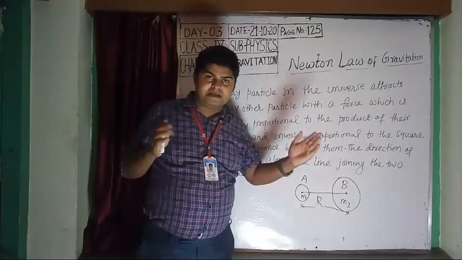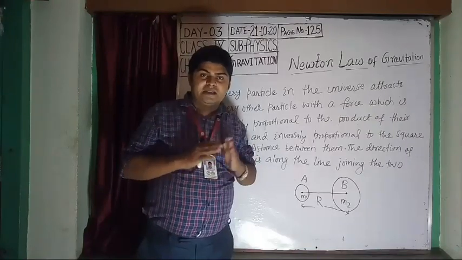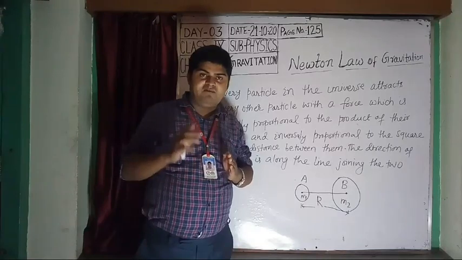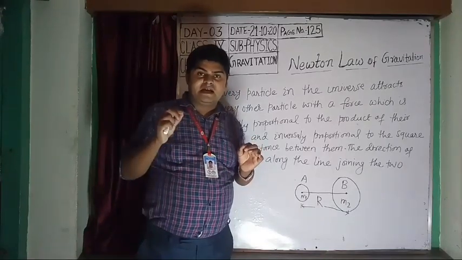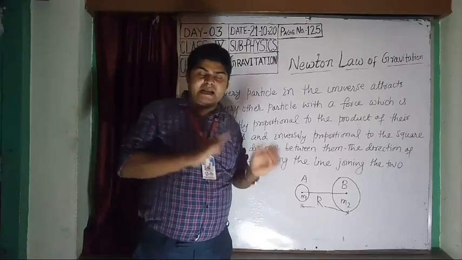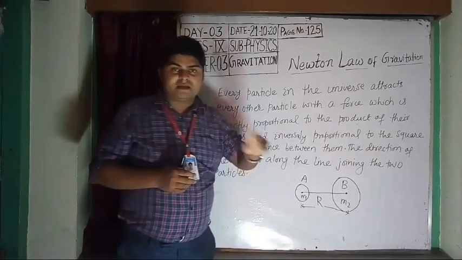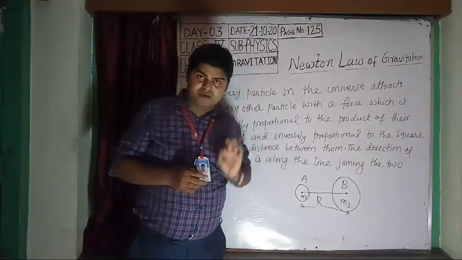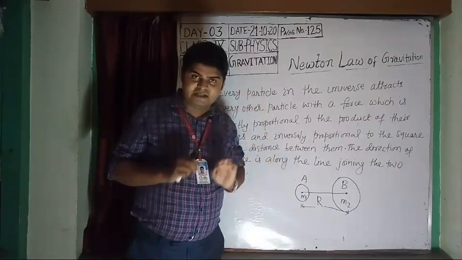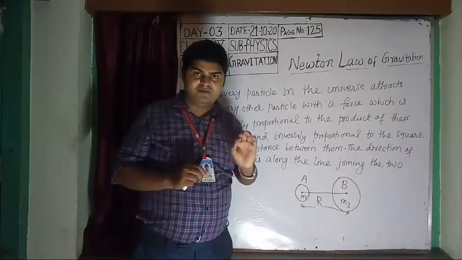Suppose that two particles are separated by 2 meter. Then the force of gravitation F is directly proportional to m1 into m2 and inversely proportional to the square of the distance between them. If the distance between them is 2 meter, then the force of attraction will be 1 by 2 square, that is 1 by 4 times.